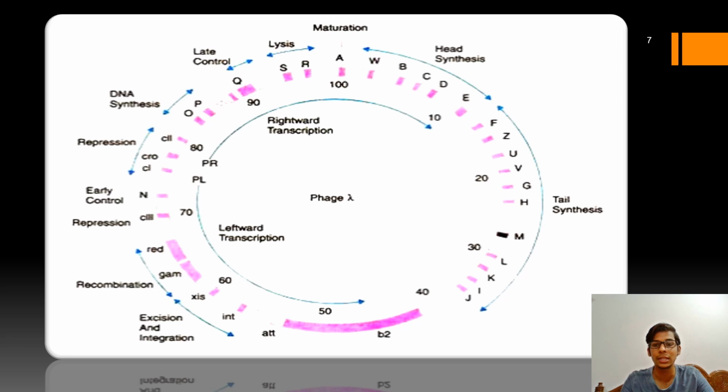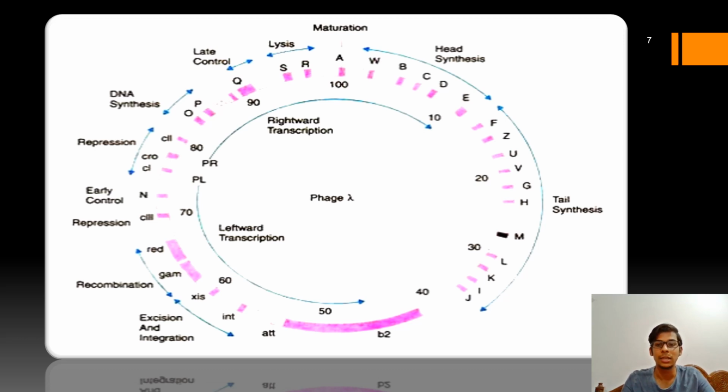Now, excision and integration genes are present on the left side of the genomic map, and these are responsible for the excision and integration of the phage genome from and into the host cell genome respectively.